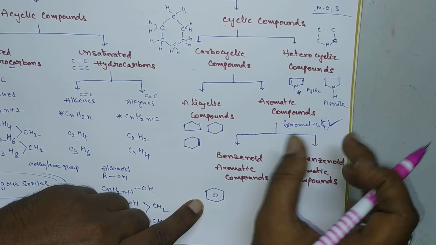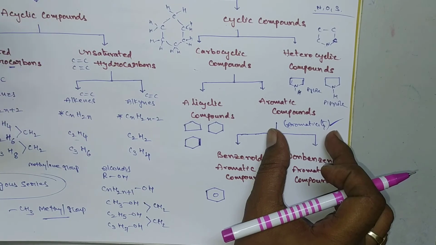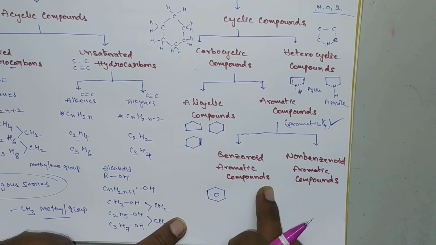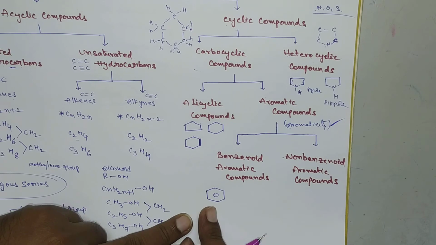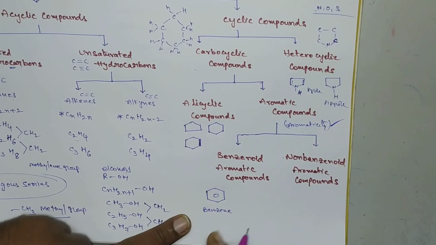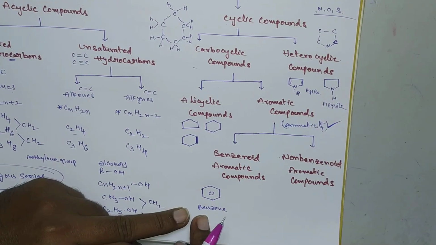Aromaticity we will discuss later in detail: what is aromaticity and what are the properties to check whether a compound is an aromatic compound or not. Benzenide aromatic compounds consist of at least one benzene ring. So here it is benzene. This will exhibit the property of aromaticity. That's why it is a benzenide aromatic compound.